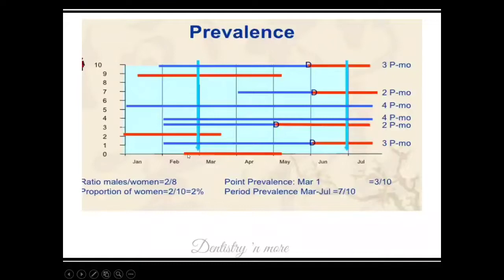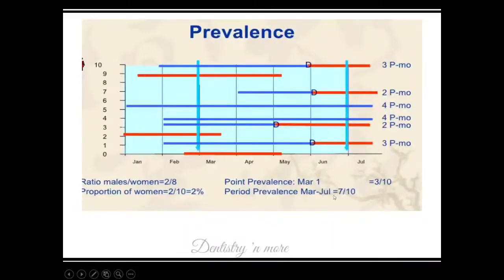This person developed it between February and March. So, point prevalence on March 1: on March 1 we have 1, 2 and 3. So 3 orange are there, that is disease. So on March 1st we have 3 cases out of 10. So 3 by 10 is the point prevalence, that is 0.3.